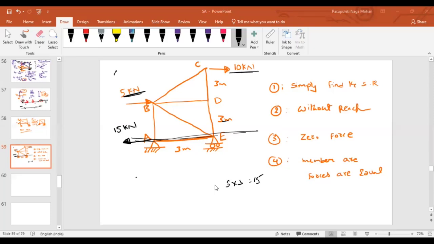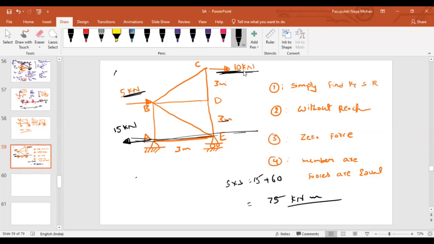Sridarshini, can you tell me what is the effect because of this 10 kilonewton, what will be the clockwise unbalanced moment that will come? 60 kilonewton, right? 10 into 3 plus 3, 6, so 60. The total is 75. That means 75 kilonewton meter is the unbalanced moment.